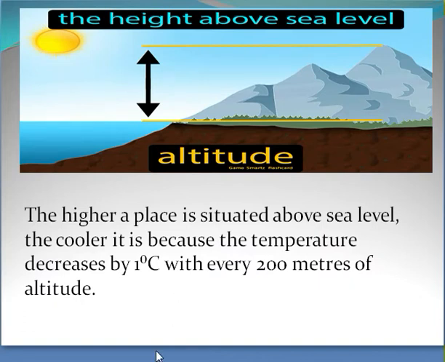Altitude. The higher a place is situated above sea level, the cooler it is, because the temperature decreases by 1 degree Celsius with every 200 meters of altitude. Children, the places which are above sea level, like the places on mountains, are very cold.